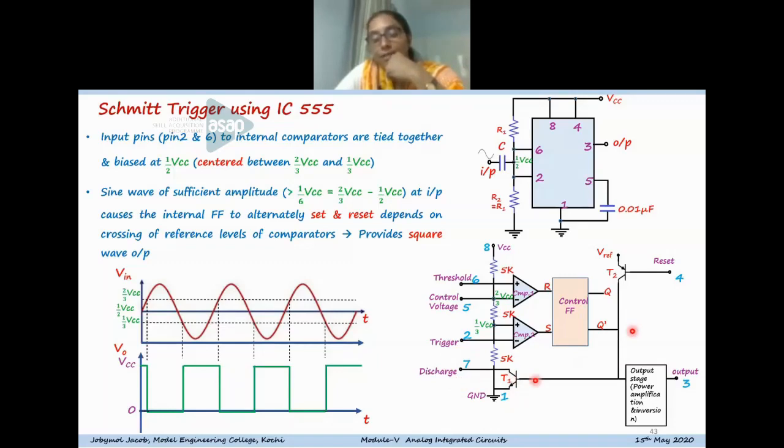So when the transistor becomes on and off, normally it can be connected to ground, so it is not connected to VCC.